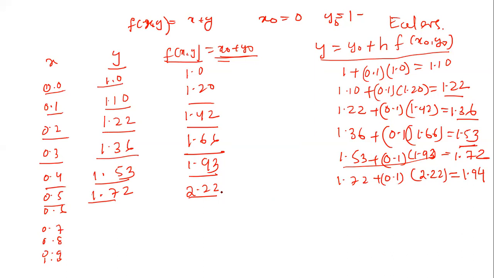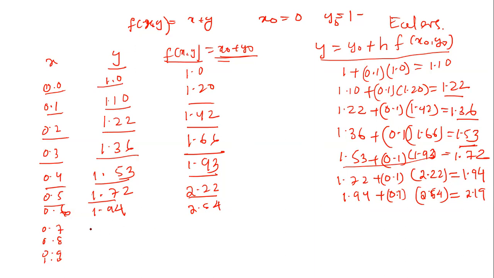Then see this result 1.94. This is at 0.6. Again, these are added here, and that is 2.54. Then you can use here 1.94 plus 0.1 into 2.54, and this value becomes 2.19.